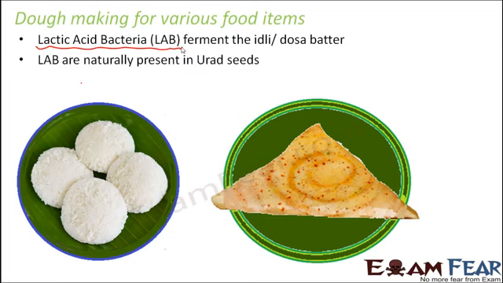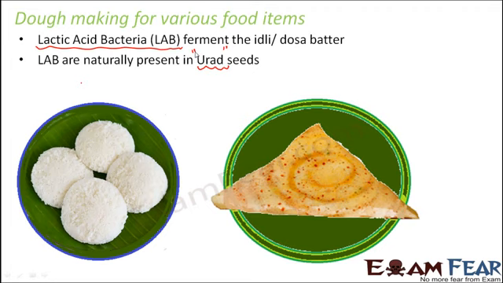Now, these lactic acid bacteria, from where do they come? They are naturally present in the urad seeds, and that is why this urad pulse is used for the preparation of idli or dosa. Since they are naturally present there, as soon as you mix rice with these urad seeds, which are both ground and mixed together, the lactic acid bacteria which is present there starts the process of fermentation.